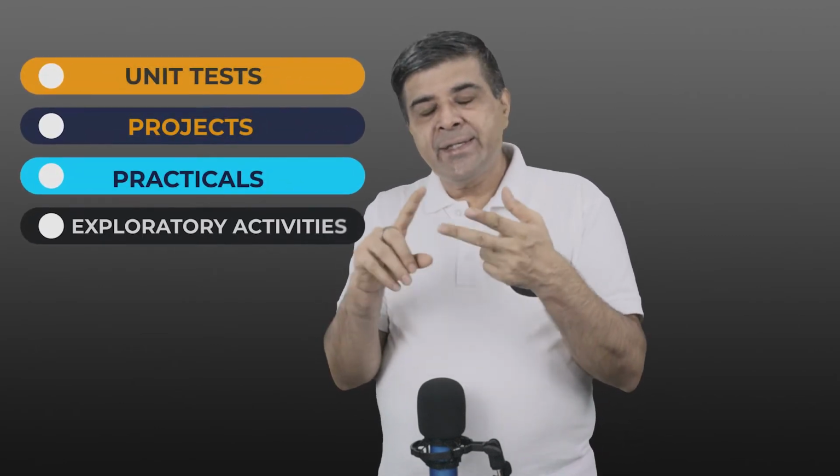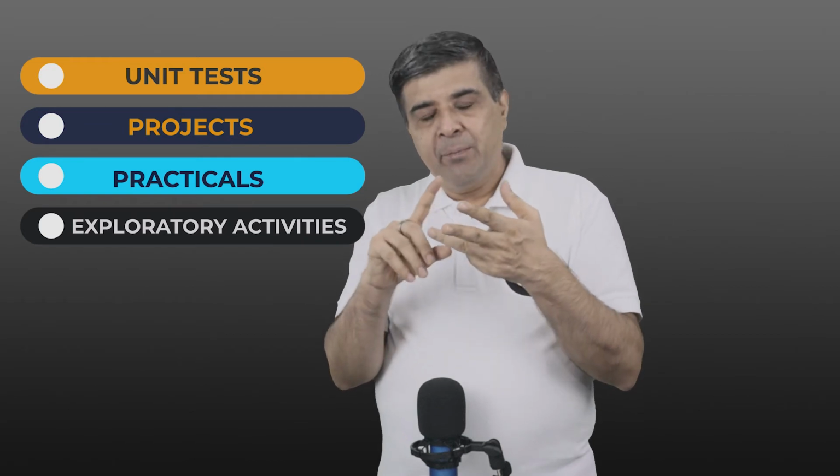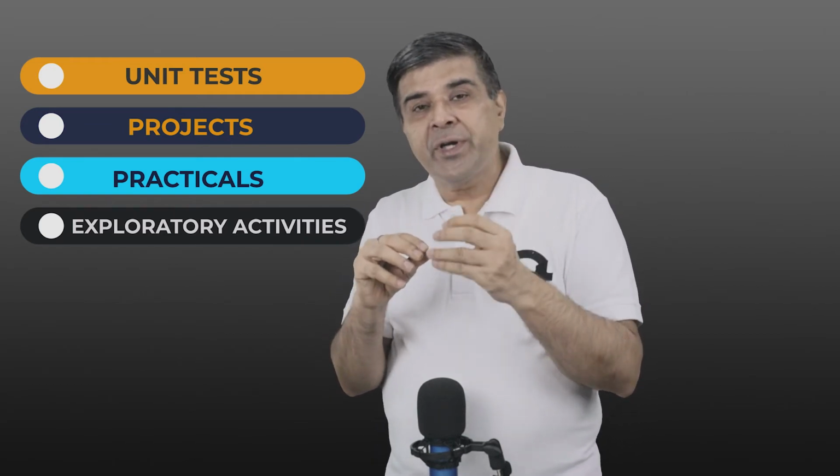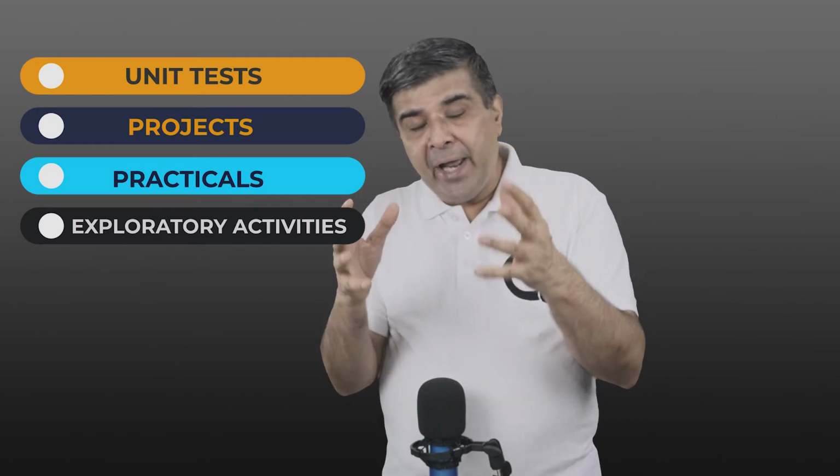Other than that, internal assessment would also be taken care of, and it would be based on 4 different criteria. First is unit test or topic test, second is projects, practicals, and the last and most important thing is explanatory activities. So these are the 4 different activities on which the internal assessment would be done for class 11th and 12th. Now let us talk about the term end examinations, both term 1 and term 2.